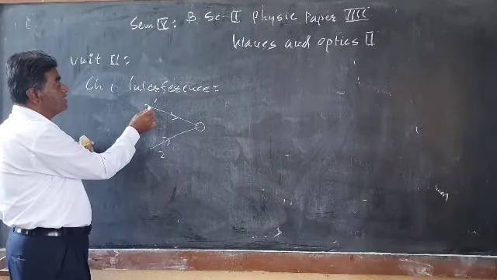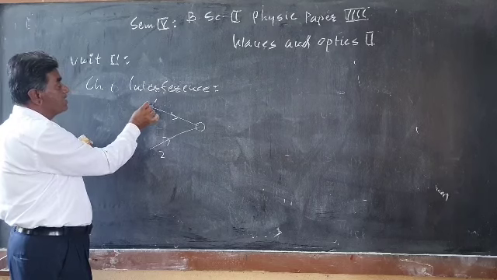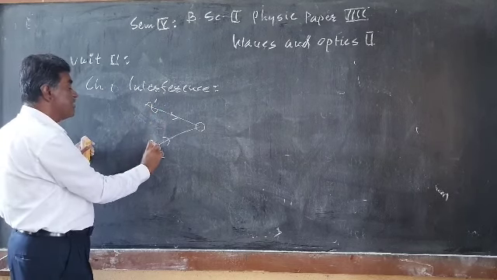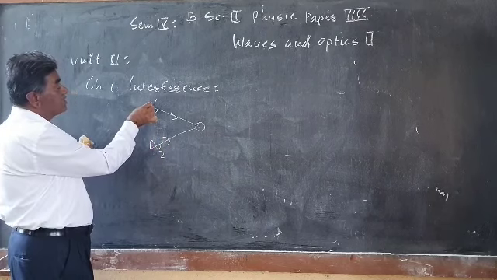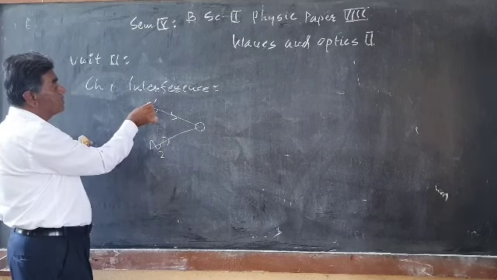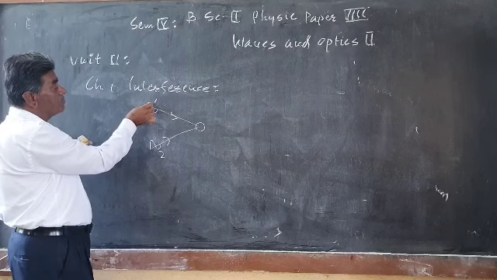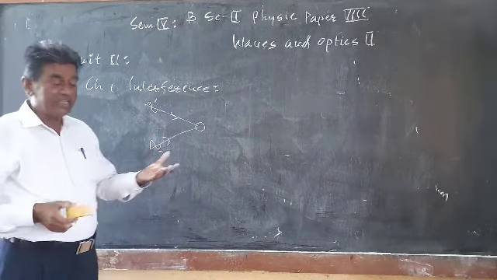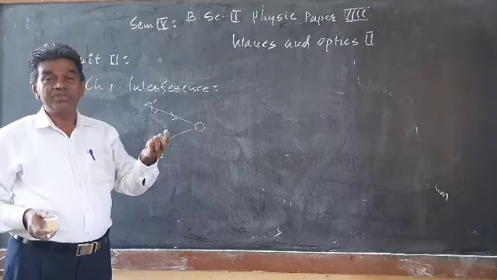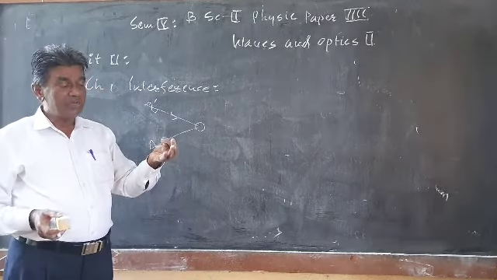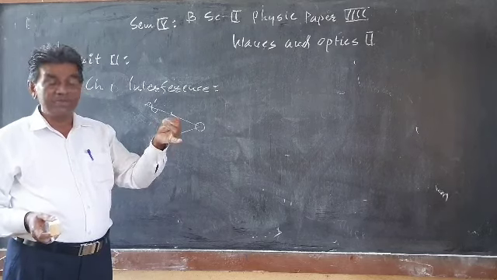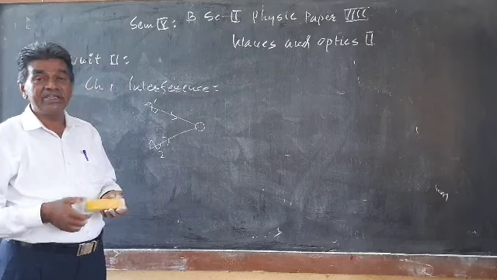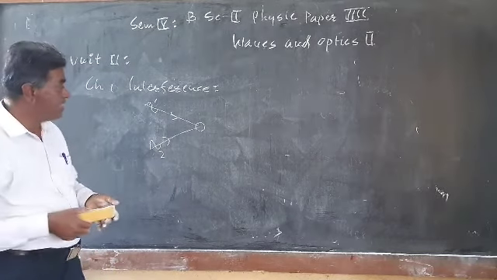It is well established that a ray of light can be considered as a wave. This can be considered as a wave, and this can be considered as a wave. This is the amplitude of the wave. The maximum displacement of the particle from its mean position is known as the amplitude of the wave. As far as a wave is concerned, there will be a time period, an amplitude, a frequency, and a wavelength. You are already familiar with all these parameters and how they are related.